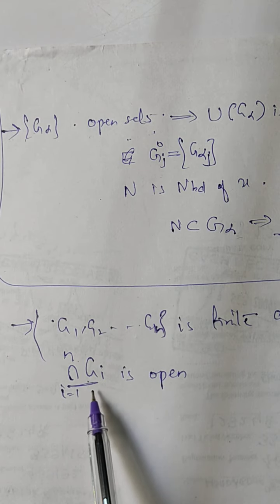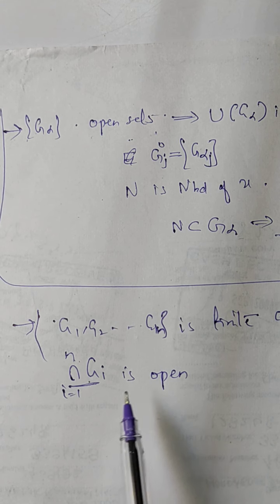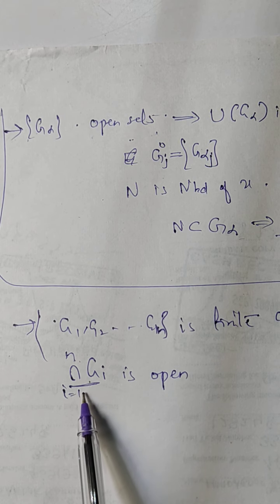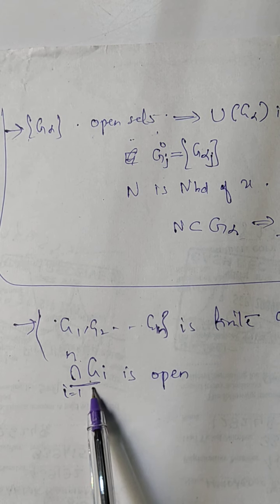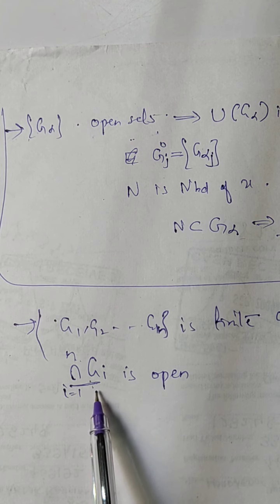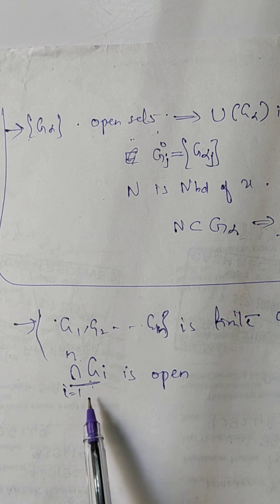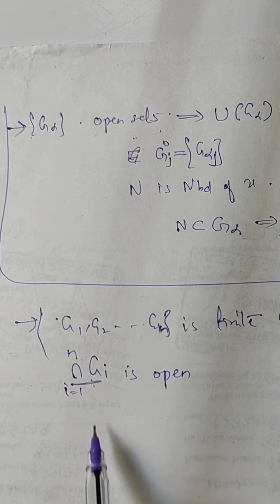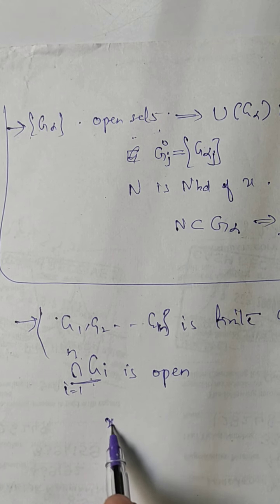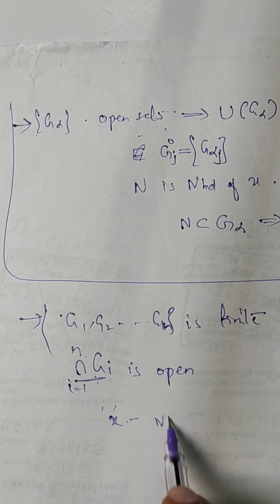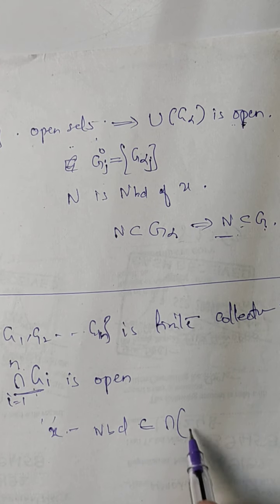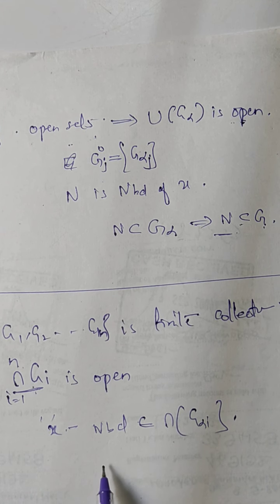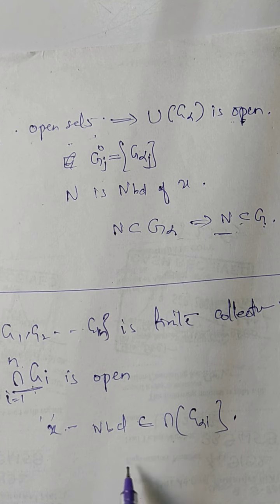All right. We just have to prove that the intersection of Gi is open, right? For that, you have to prove that every point of Gi is an interior point of these Gi's. Hence, we can prove that it is an open set. For that, we have to consider a neighborhood of X, that is NBD, which belongs to the intersection of G alpha i's, all right, with the minimum radius.